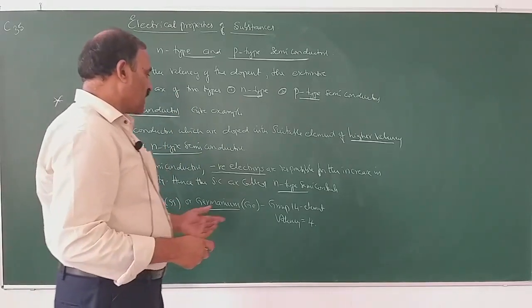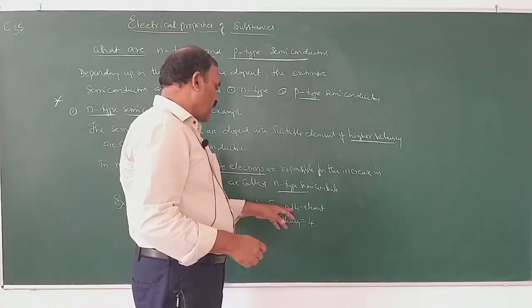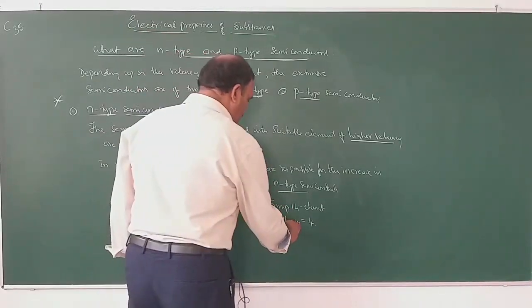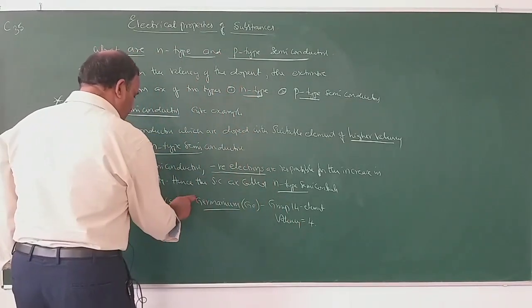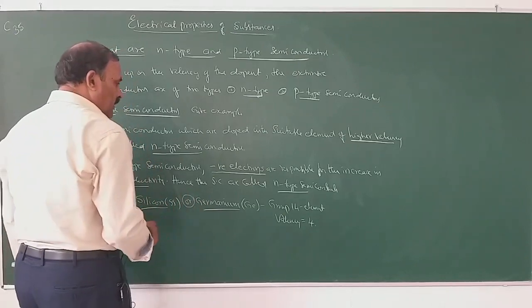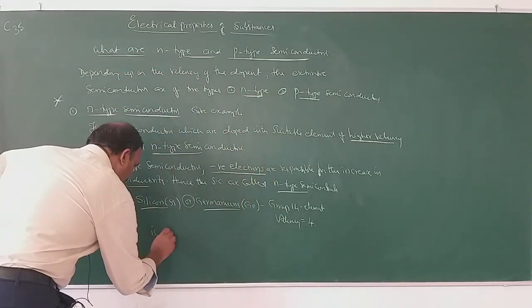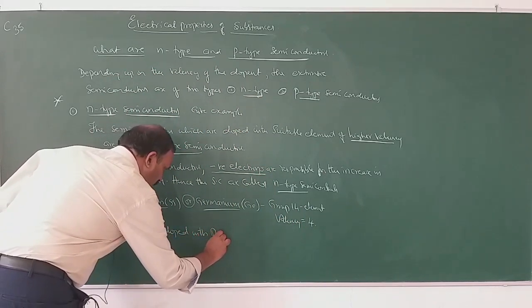They have 4 electrons in their outermost shell. Therefore, their valency is 4. Silicon or germanium is doped with phosphorus.